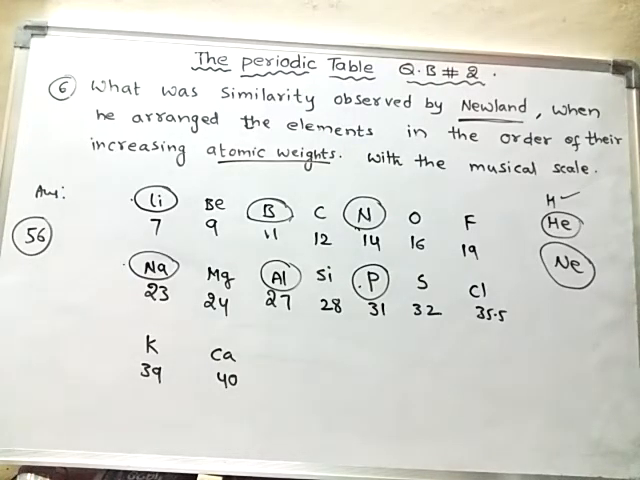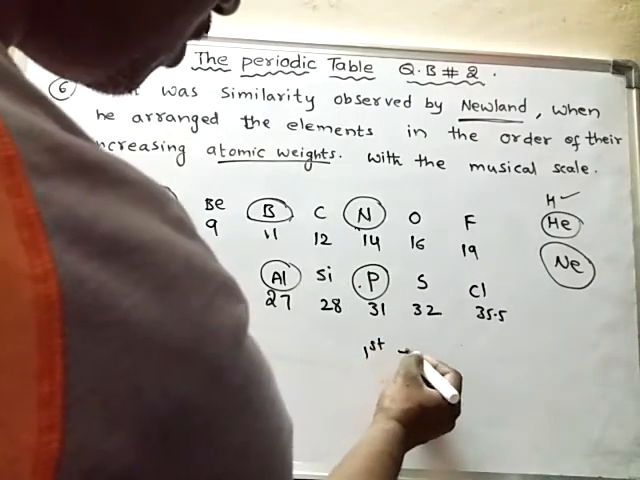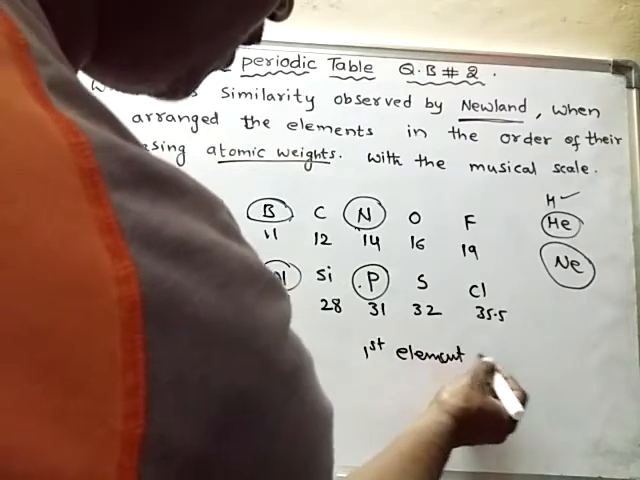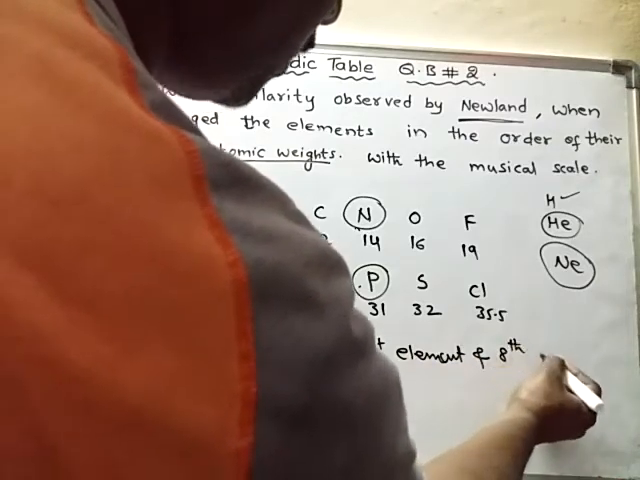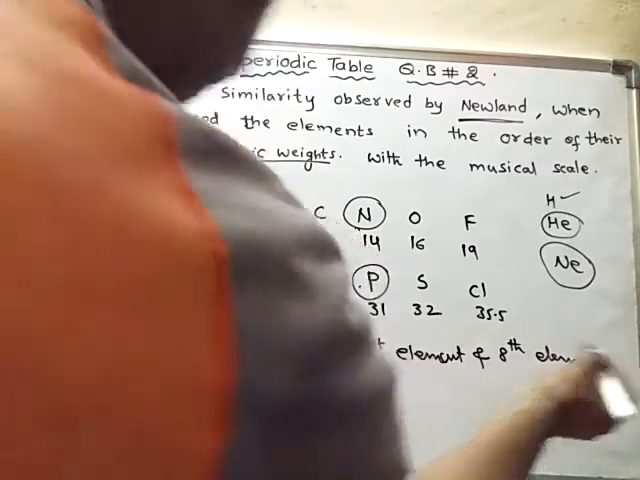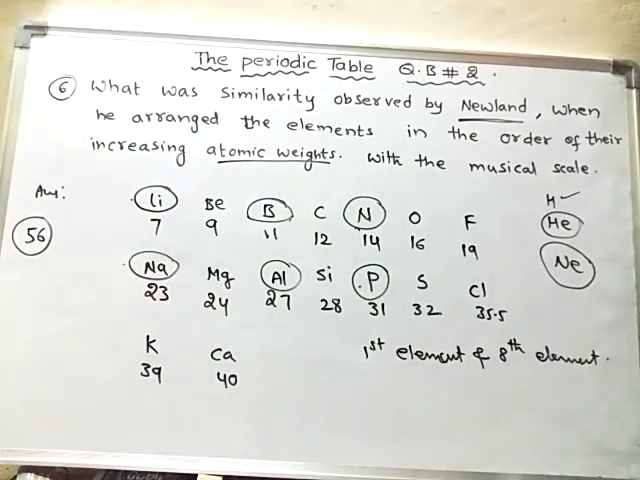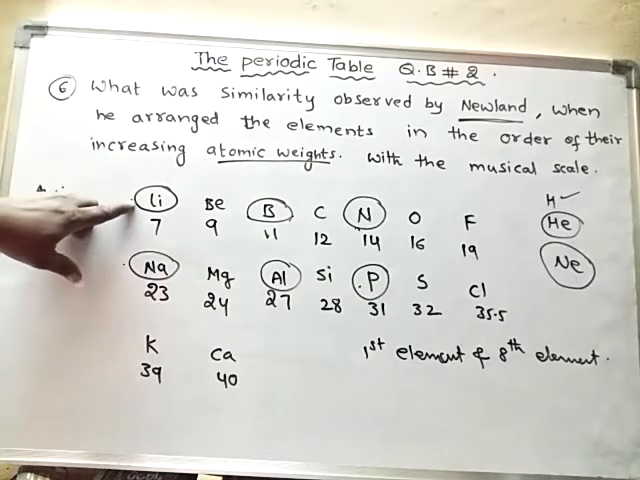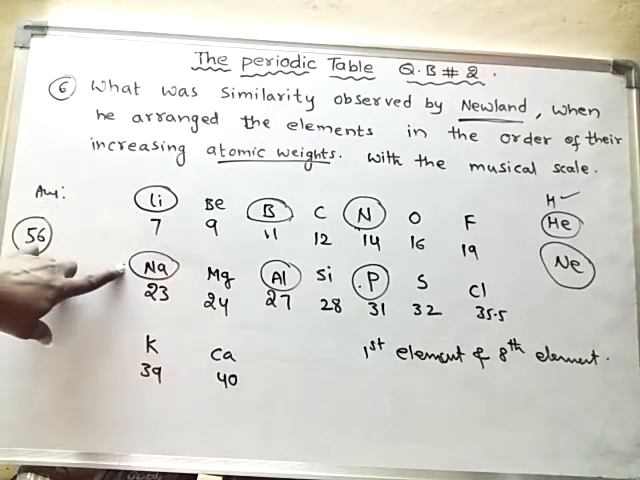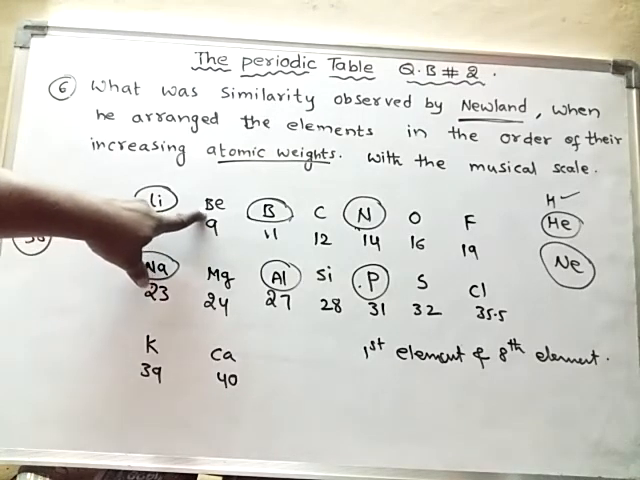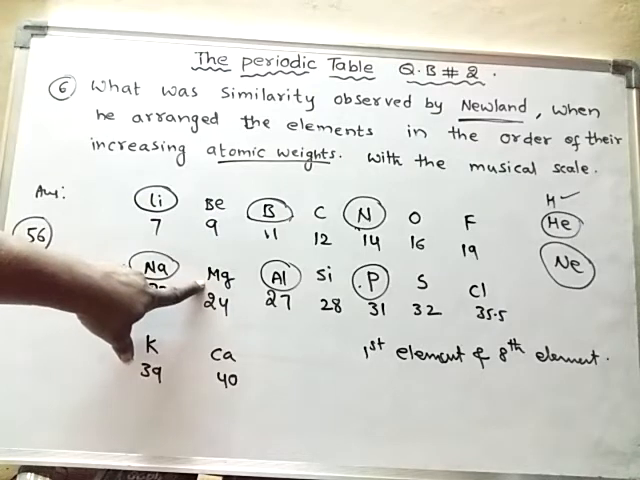Okay, you could notice this. That means the first element and the eighth element show similarity in their properties. First and eighth elements were similar. First and eighth element means don't take only this one as the first element. If I take this one as the first element, then this one will become the eighth element.